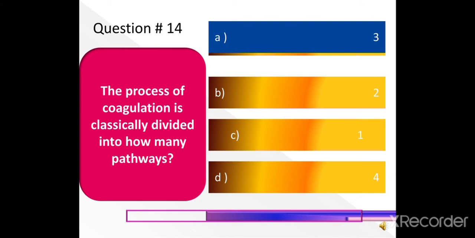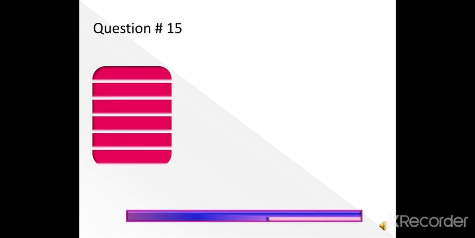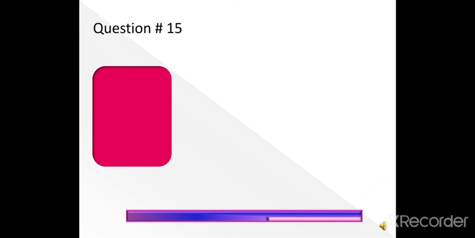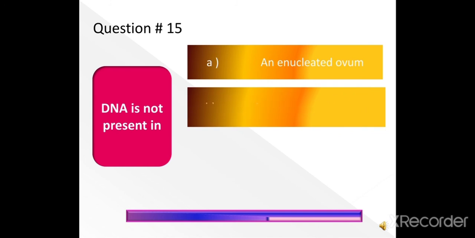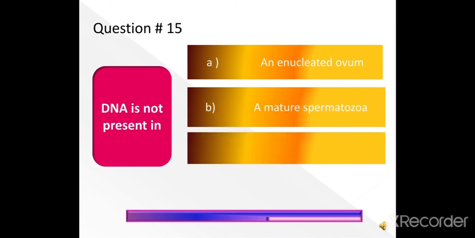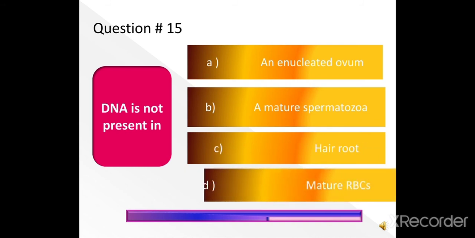Next question is question number 15. DNA is not present in an enucleated ovum, a mature spermatozoa, hair root or mature RBC. The right answer is option D, mature RBC.